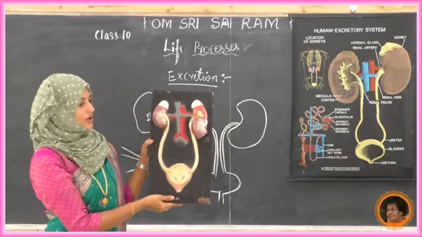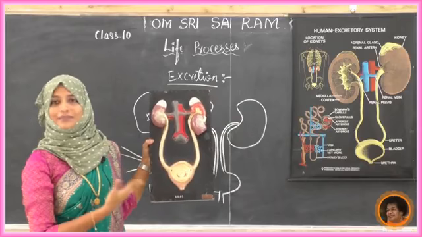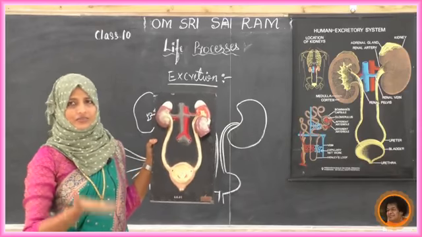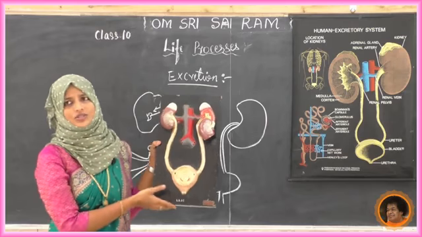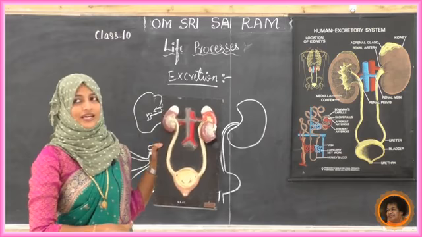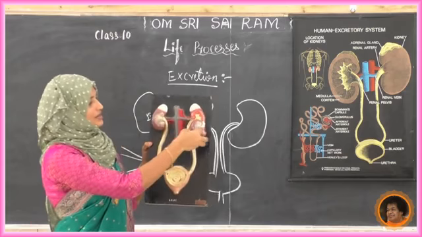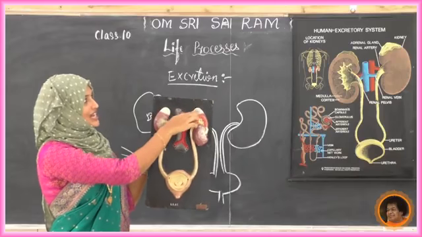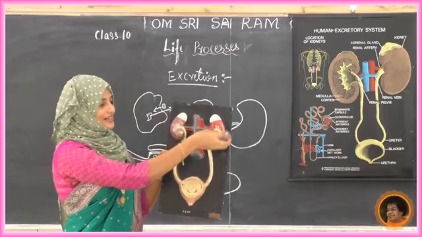See, this is a small model of the kidney. Better than this, you can get very good 3D structures of the kidney on the internet, and the whole excretory system. See, this is a small opening. If you open, this is a gland. Which gland is it? It's the adrenal gland.